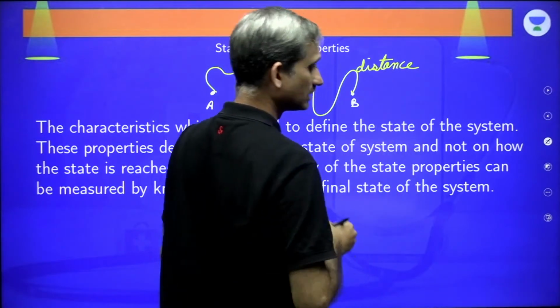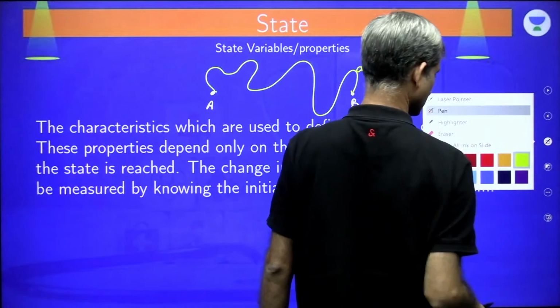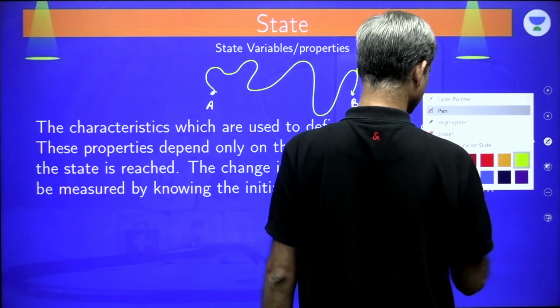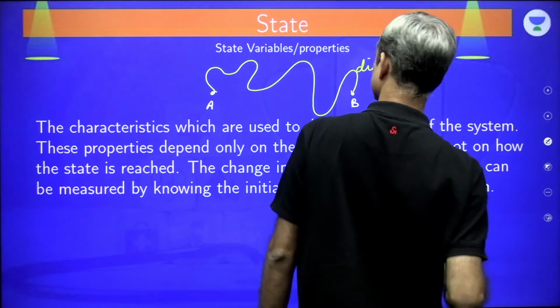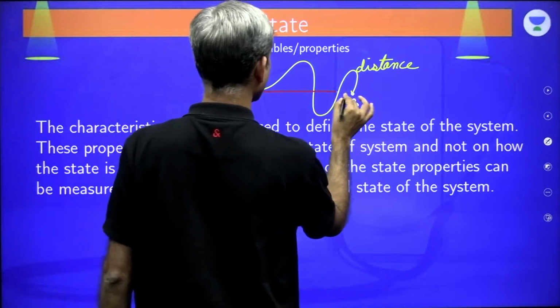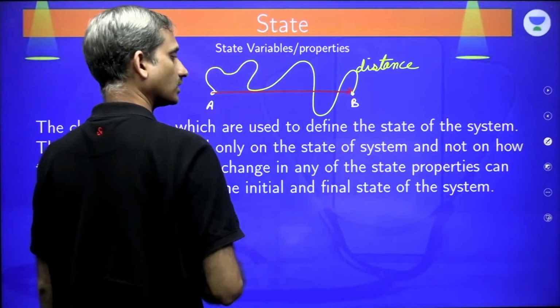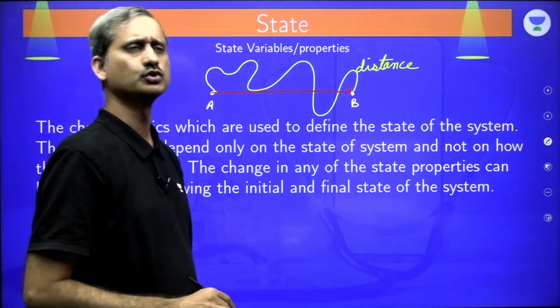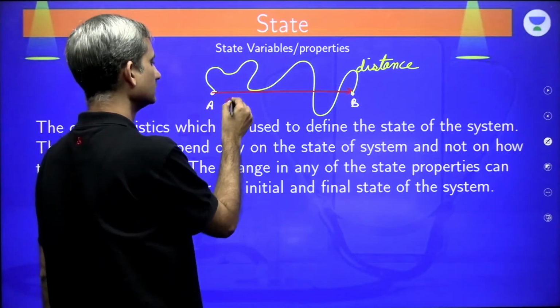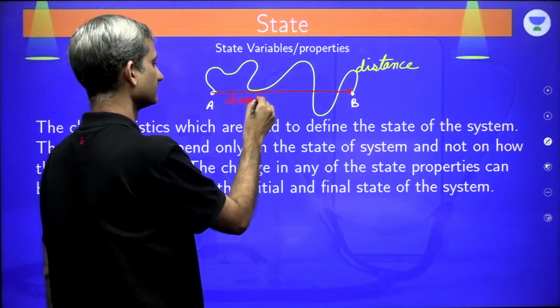Now, you might be asking what is the displacement. So, let's talk about the displacement as well. The ant moves from A to B. Now, this is the shortest distance between the 2 points in a specific direction. This is what we call the displacement.